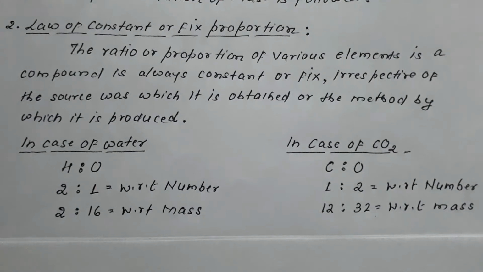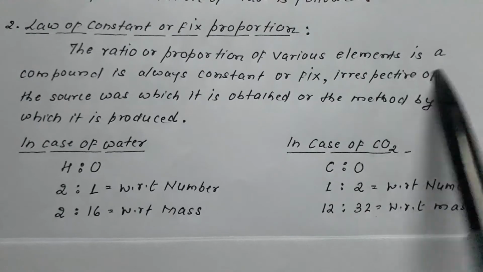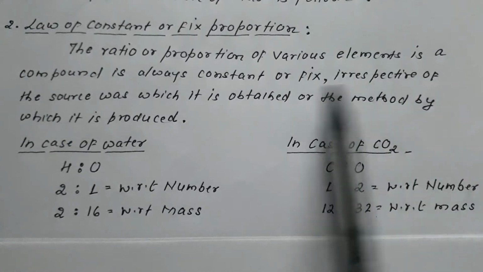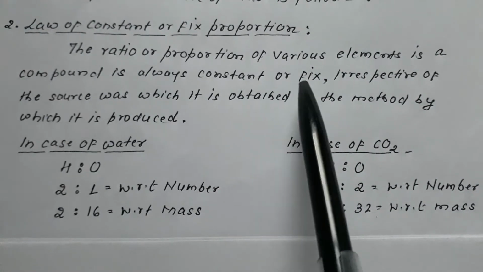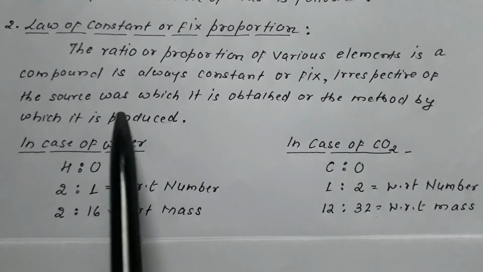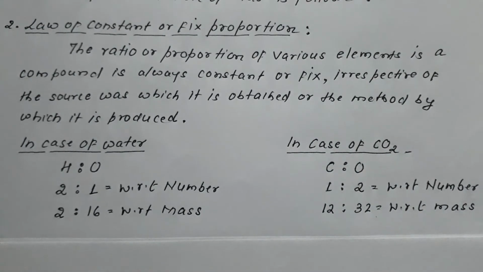first one is the law of conservation of mass. Now we come on to the second one, the law of constant or fixed proportion. So what does this law say? This law says the ratio or proportion of various elements in a compound is always constant or fixed, irrespective of the source from which it is obtained or the method by which it is produced.